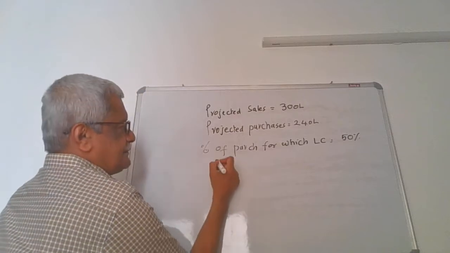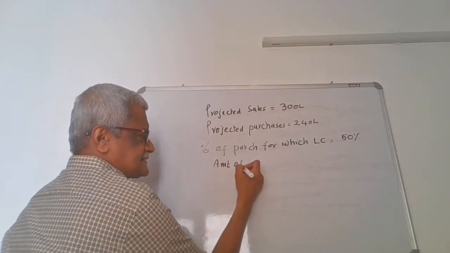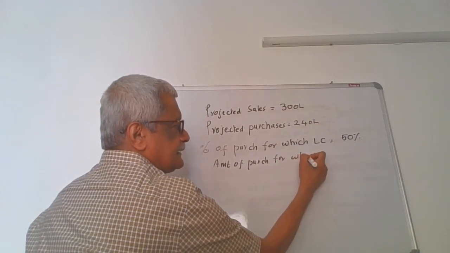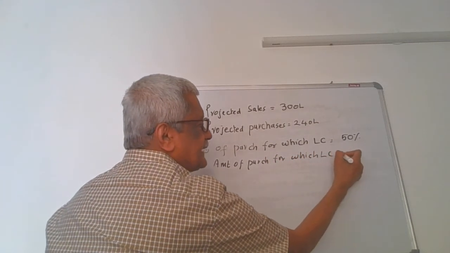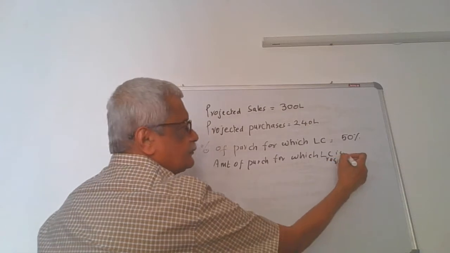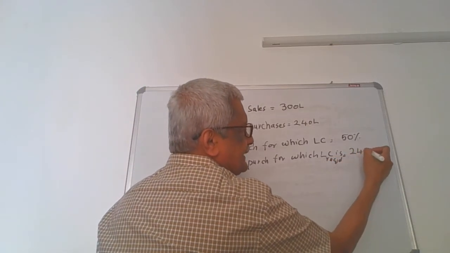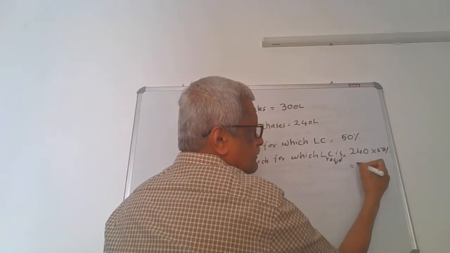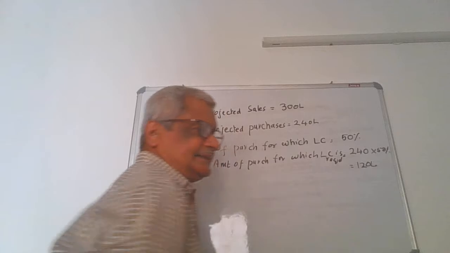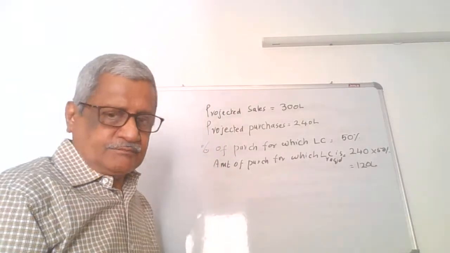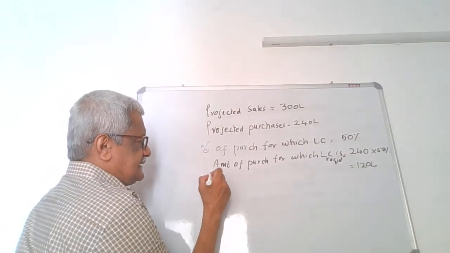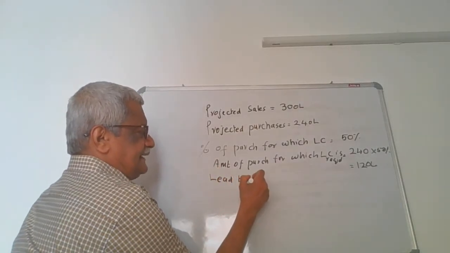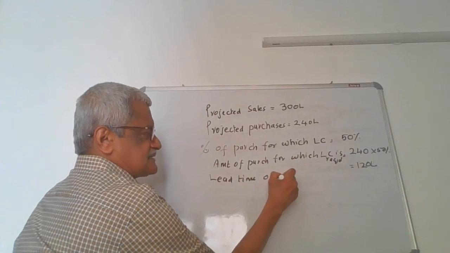Now I know the amount of purchases for which LC is required. That is equal to 240 estimated purchases into the percentage of purchases for which LC is required, that is 120 lakhs. Now I will ask him what is the lead time. Suppose he says the lead time is 0.5 months.